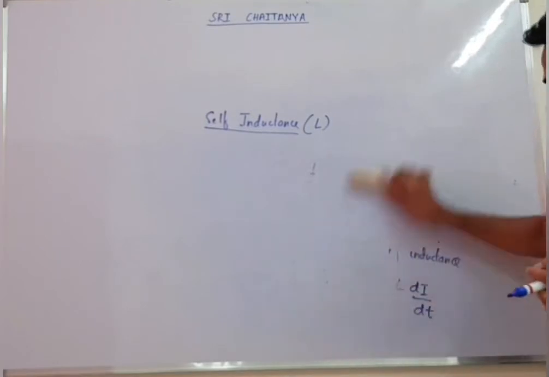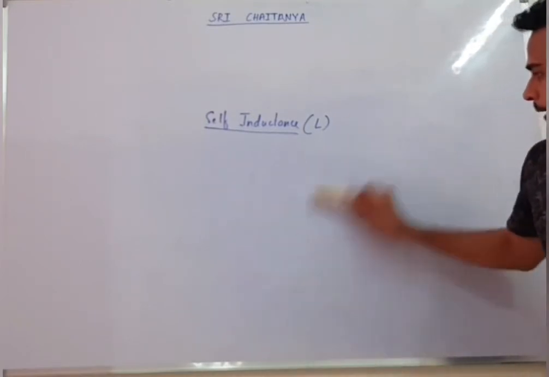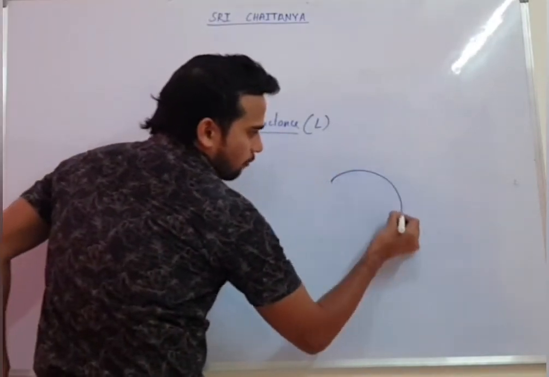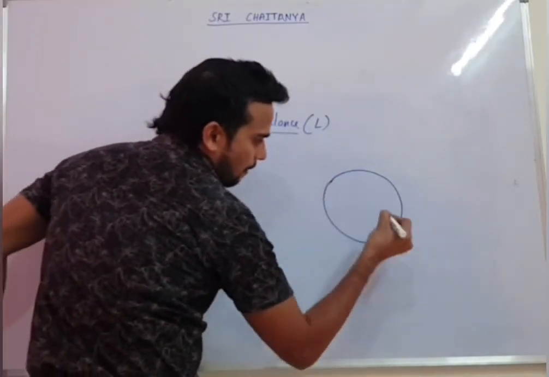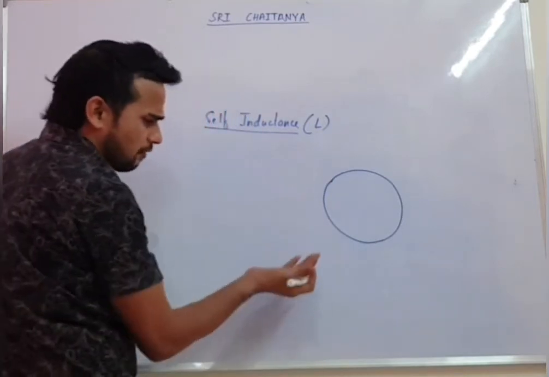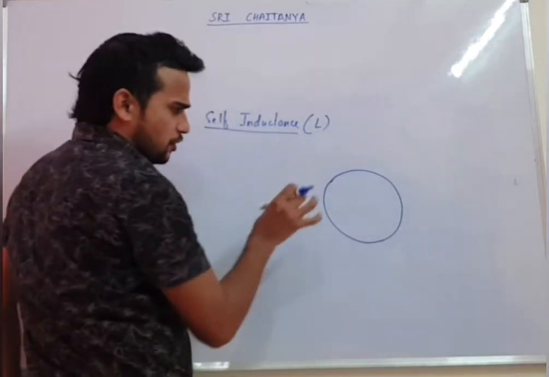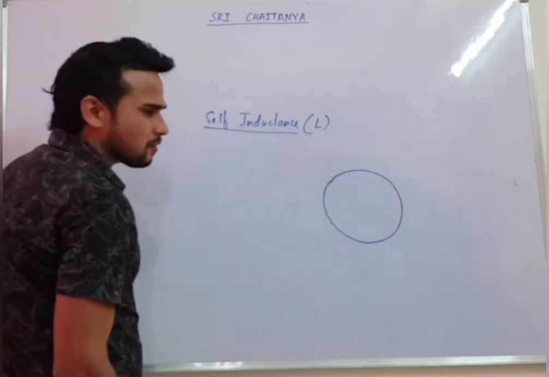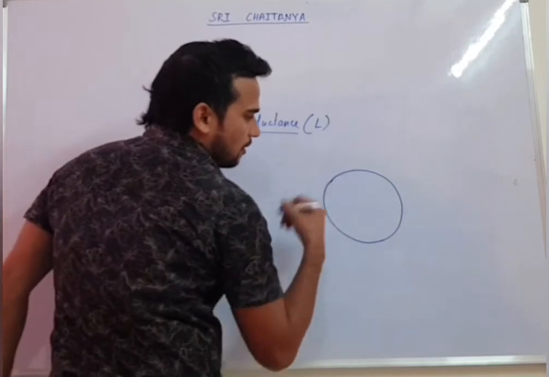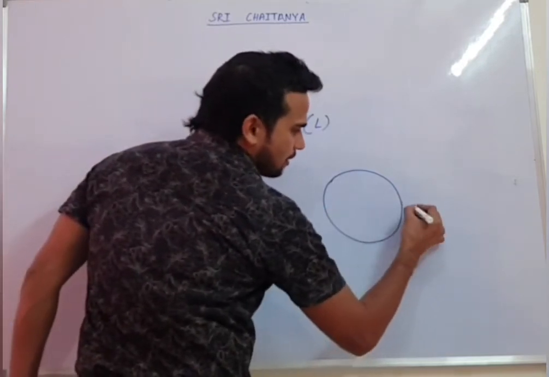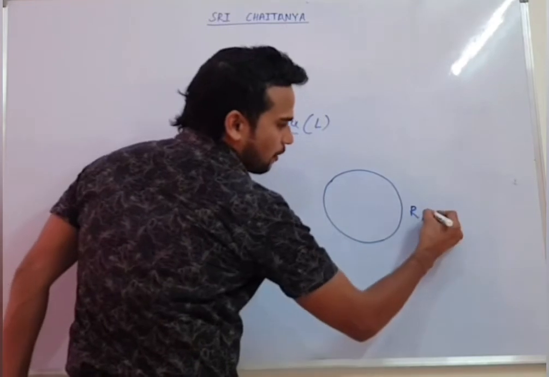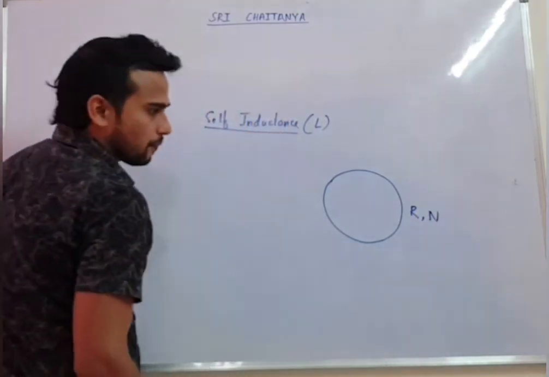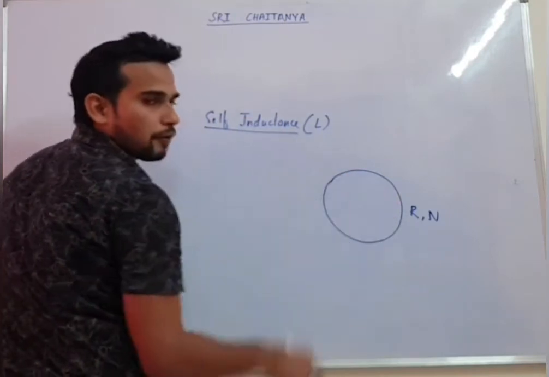For example, someone says you, I have a small circular coil. I am having a small circular coil. You can see all these derivations in your main notes also. Just to help you, I am just talking about how to get that self-inductance. So I am having a small circular coil. This circular coil has a radius r, number of turns is n. So they will ask you, find the self-inductance of this circular coil.